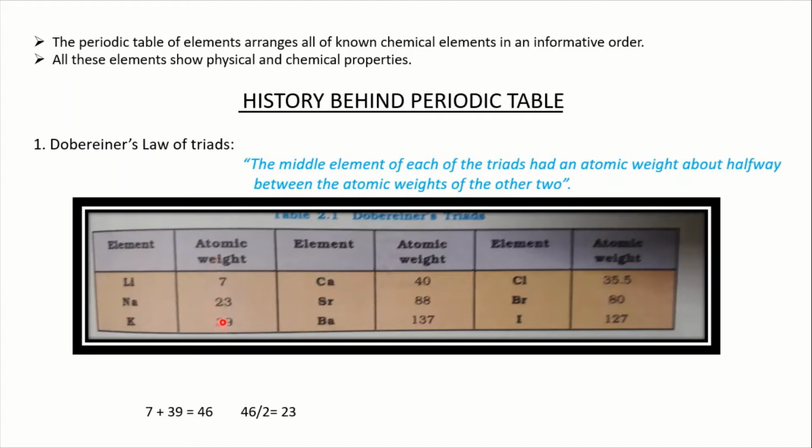So by observing this, he gave this order: lithium, sodium, potassium, calcium, strontium, barium, chlorine, bromine and iodine. But it is applicable only to some of the elements but not to every element. So his work went unnoticed.